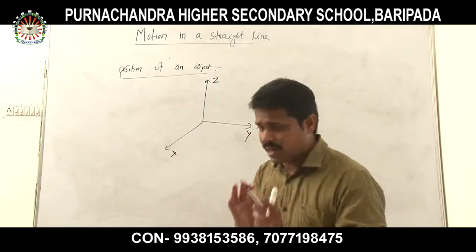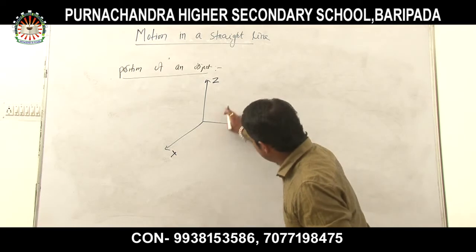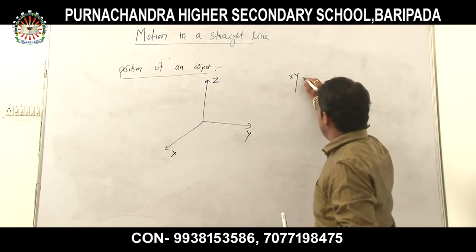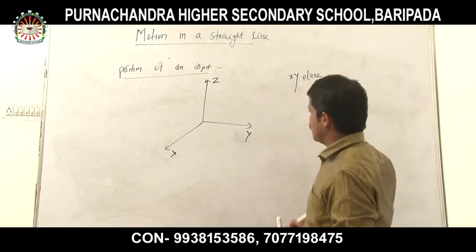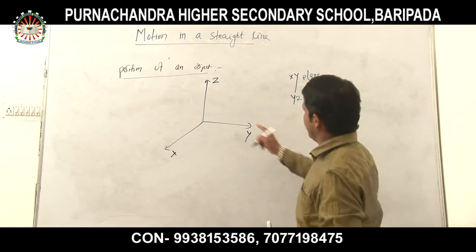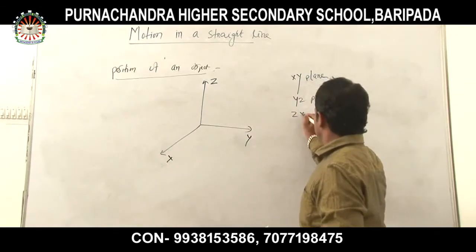How many planes are there? There are three planes: 1, 2 and 3. So what are the plane names? Look very carefully. XY plane, okay, YZ plane, okay, and ZX plane.